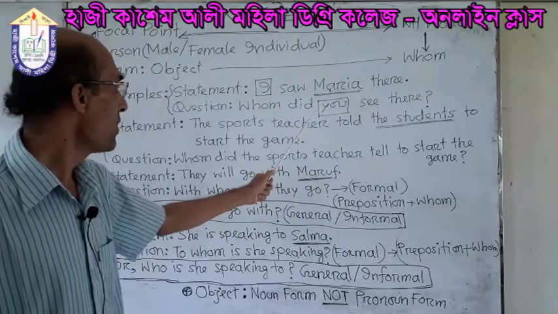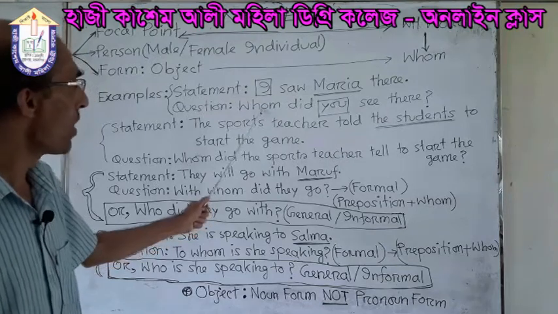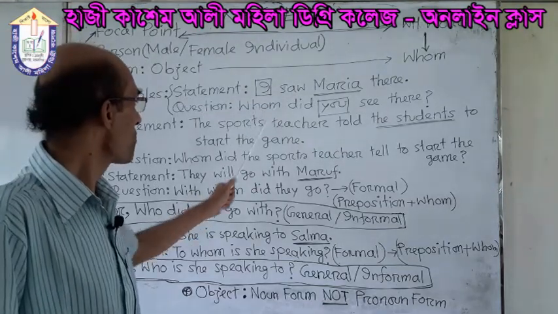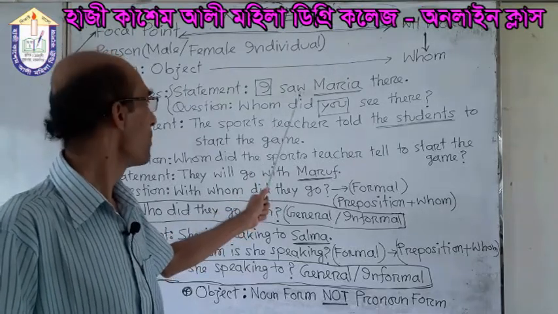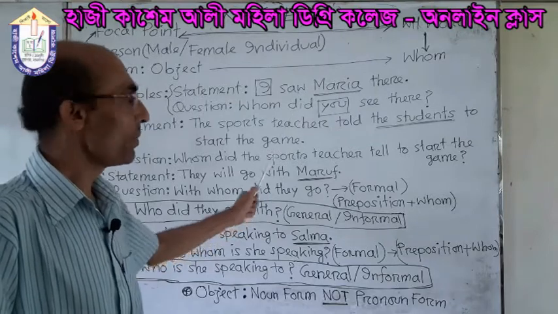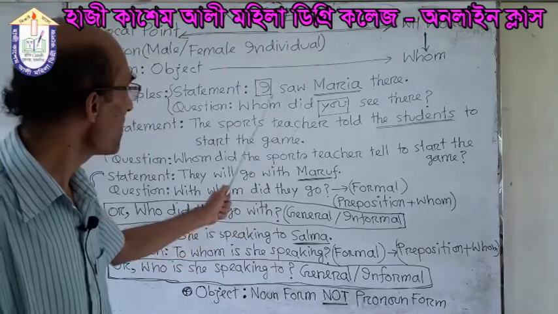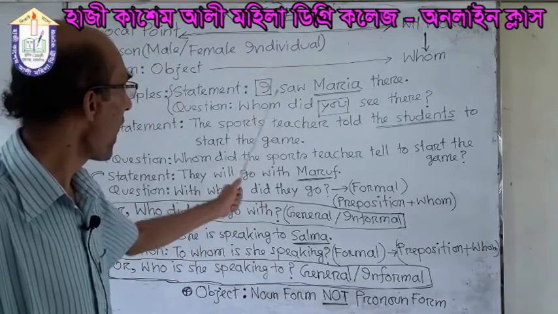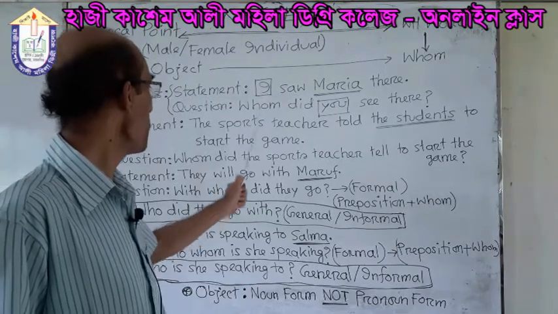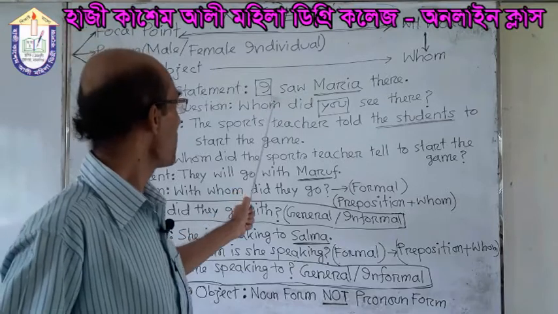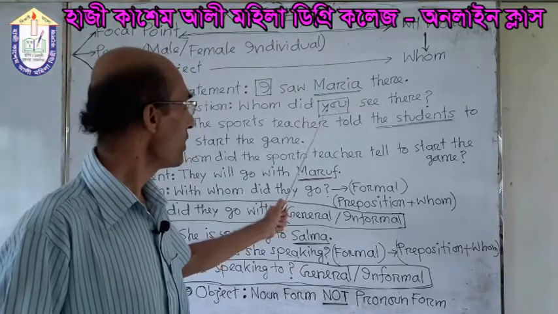In place of Maria, what do we use? We use whom. And what have we used next? Saw. You see that there is a verb, saw. This is in the past form, so here we have used did. And after that you can see that there is the subject I. When we make a question from a statement with I, it will be changed into you. So we have used here you.